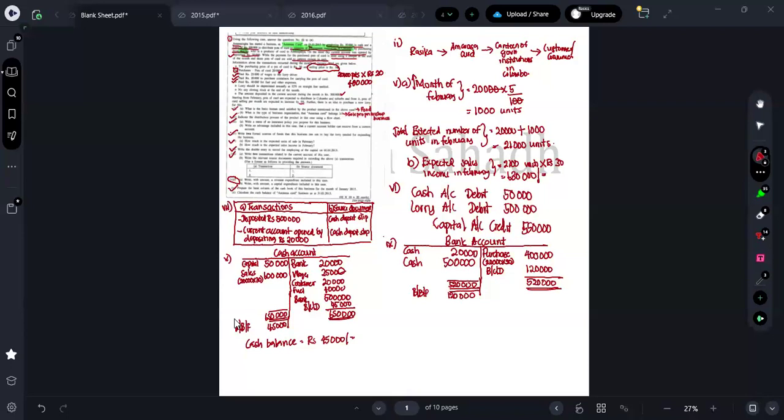Sir, is there any way to zoom the text when doing this question? What do you mean? Is there any way to zoom the text?